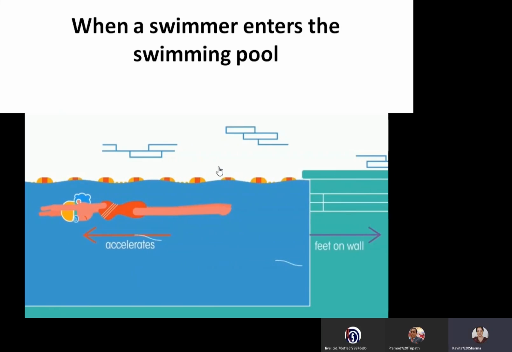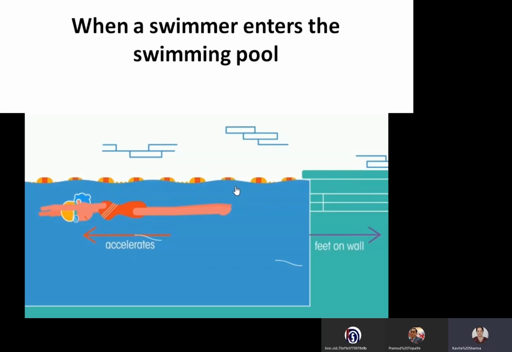Now, what happened in that case? When the swimmer enters the swimming pool, her legs are pushing the wall backward. Feet on the wall, they're pushing the wall backward, and the wall moves the girl forward. This wall is giving forward reaction, because of which this girl is able to move.